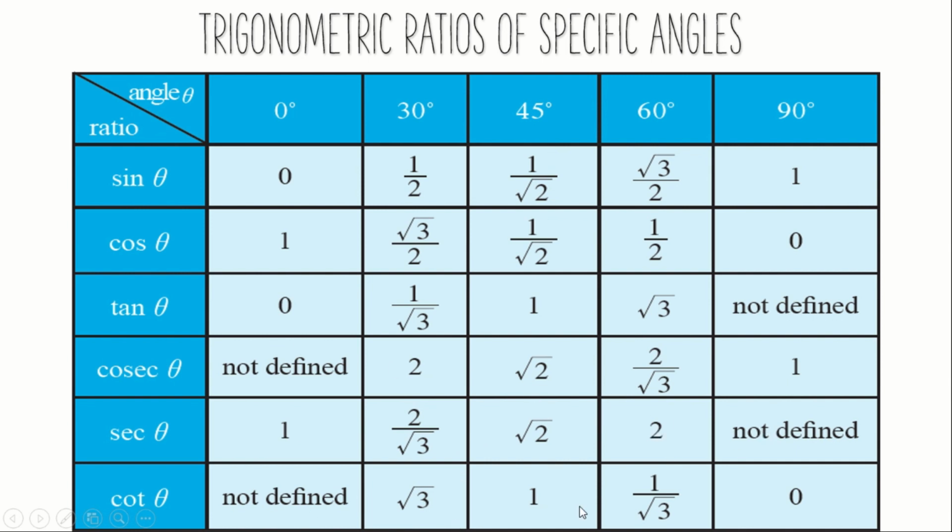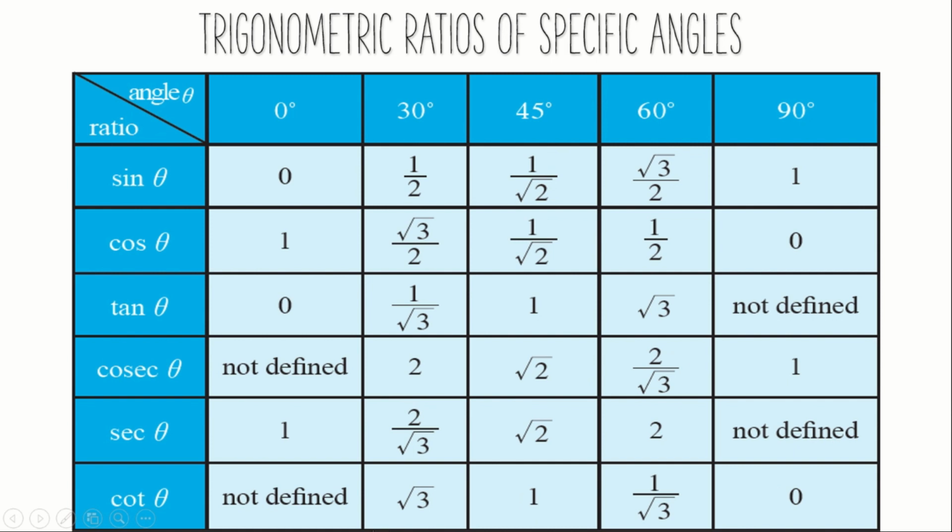And the last one, cot theta, either you can take the reciprocal of this section, tan section, or else you can just divide this. So not defined by 1, not defined means infinity. Infinity by anything, you can just write it as infinity or not defined. This is 2 by 2 root 3. So where 2 cancels, the remaining will be root 3. Here root 2 cancels, remaining will be 1. Here 2 by root 3 divide by 1 by 2, it is 1 by root 3, and next is 0.